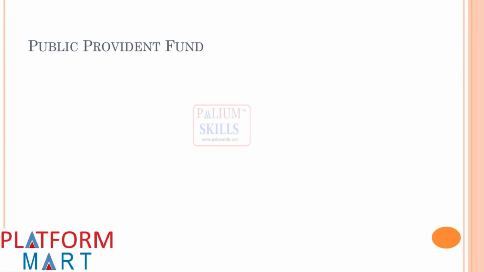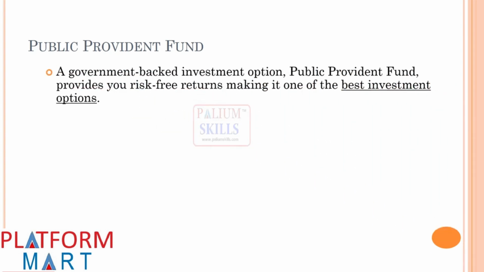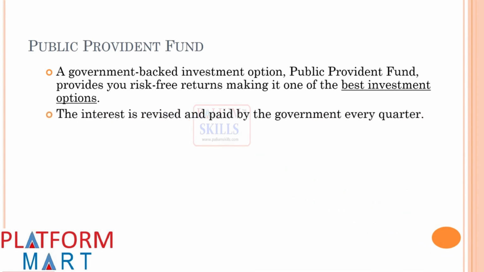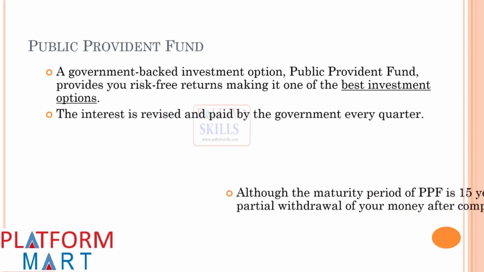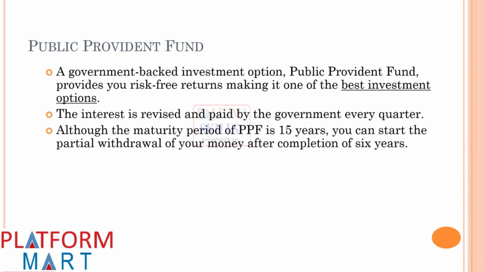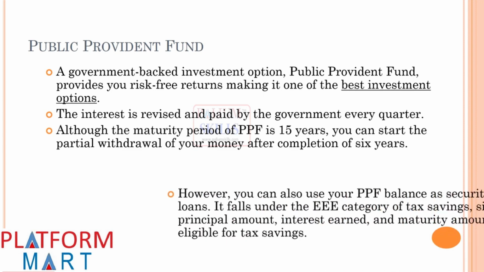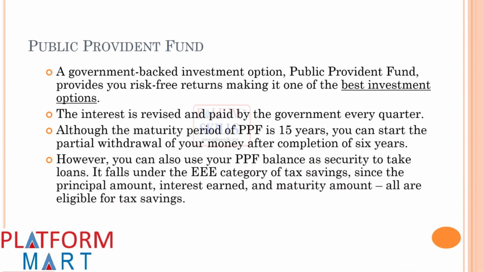Public Provident Fund, a government-backed investment option. Public Provident Fund provides you risk-free returns, making it one of the best investment options. The interest is revised and paid by the government every quarter. Although the maturity period of PPF is 15 years, you can start the partial withdrawal of your money after completion of 6 years. However, you can also use your PPF balance as security to take loans.